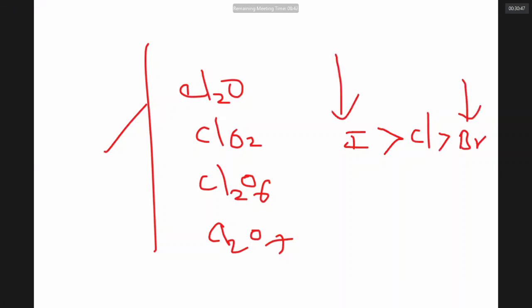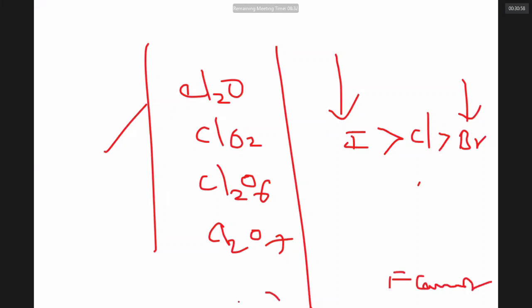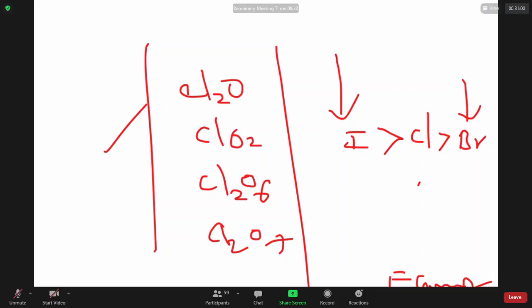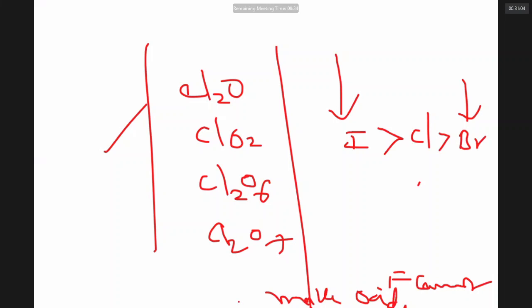Iodine oxides are most stable. Chlorine is lying in between. Fluorine can never make oxides other than O2F2 and OF2.